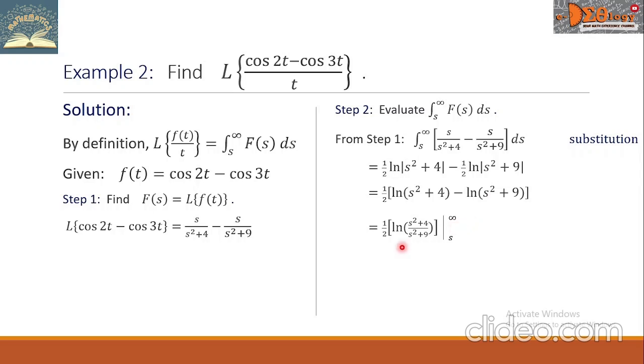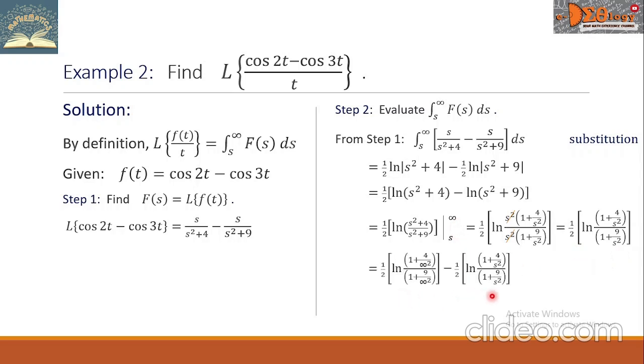Considering the infinity, let us rewrite our fraction into this form. In the numerator, we have s squared times the quantity 1 plus 4 over s squared, all over, for the denominator, s squared times the quantity 1 plus 9 over s squared. Then we can cancel the s squared in the numerator and the s squared in the denominator. Then we can simplify further the fraction into like this.